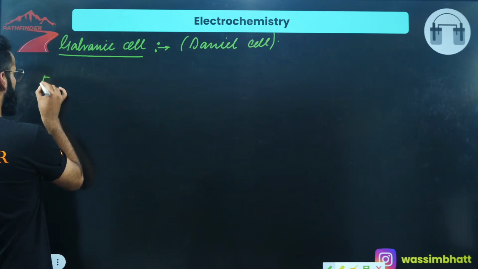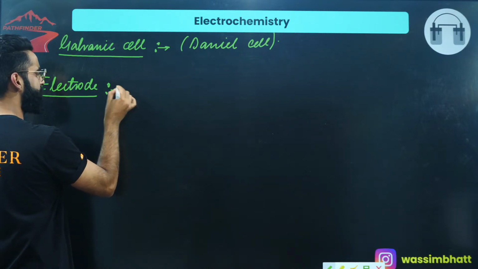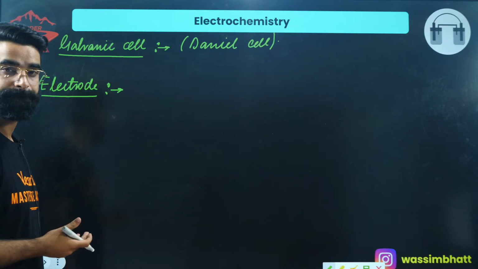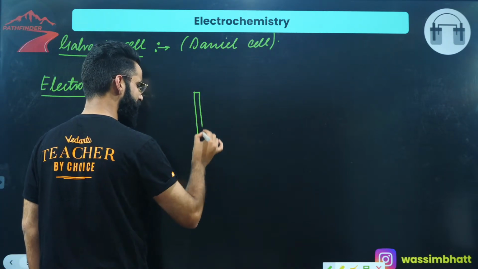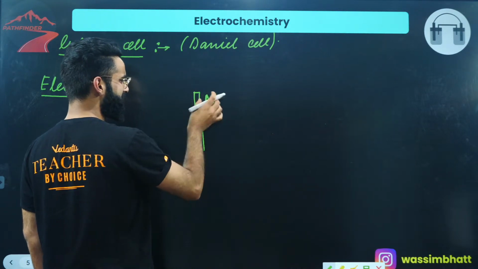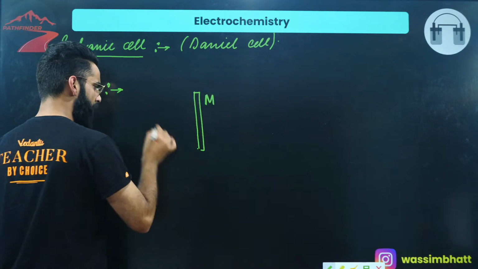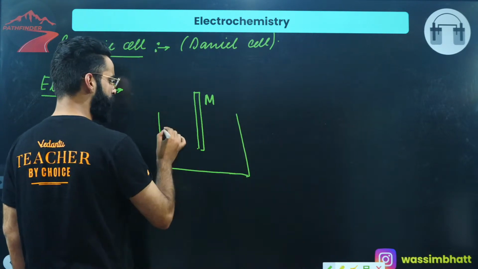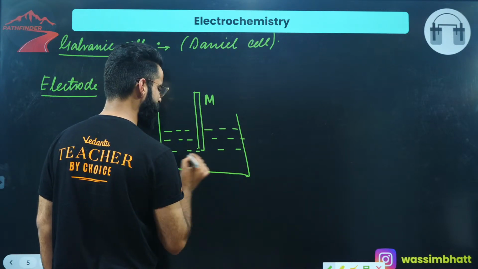If I ask you what an electrode is all about, what is meant by the term electrode, how is an electrode formed? Have a look. Let's assume I'm taking a metal rod made up of some metal M. I'm taking one container, and in this container I'm going to keep the ions of the same metal of which the rod is made.